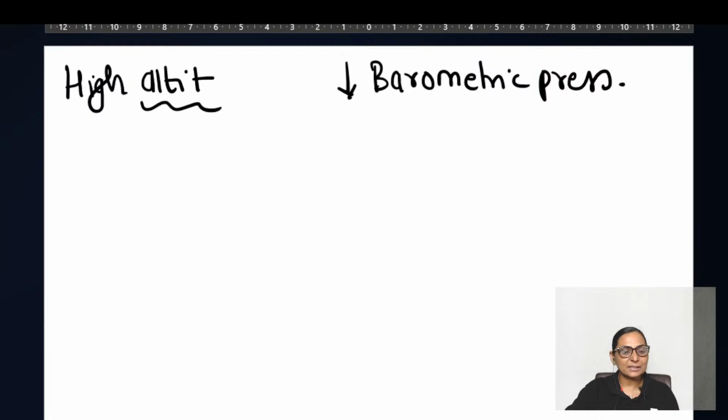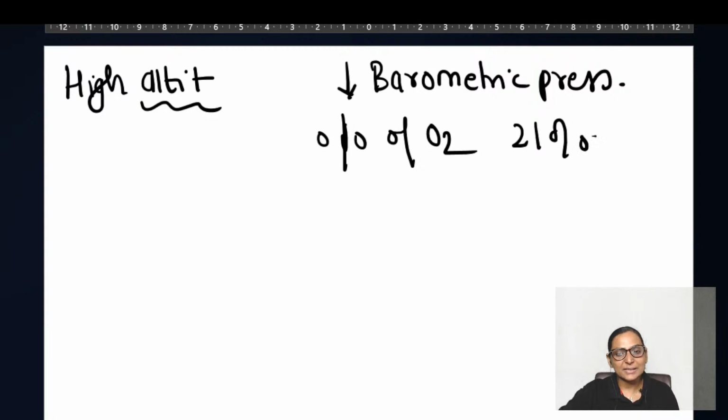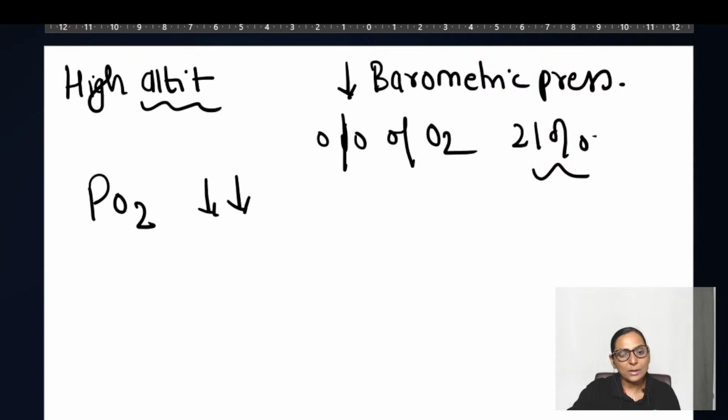As there is a decrease in the barometric pressure, the percent fraction of oxygen in the dry air will be constant, that is 21%. But the partial pressure of oxygen keeps on decreasing. So this decrease in the partial pressure of oxygen is responsible for the symptoms at high altitude.